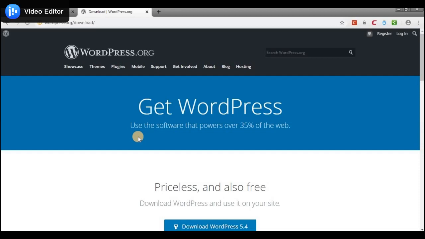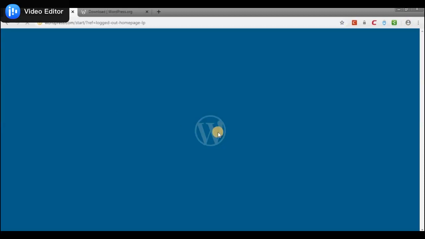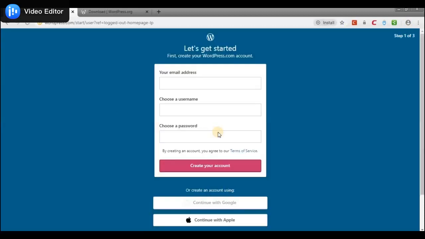But here you don't download anything, you just get started. Then they will ask you to pay for your hosting, or you could have a free hosting with them. If you have blogged before, you understand what I mean. All those that used blogger.com, when you go into Blogger, you just register as a blogger, then you select a name for your website. Then your name will be, say, ozumbatech.blogspot.com. Then you will see that they already have a template there, so you just drag and drop things and change the text. So it's not really much.